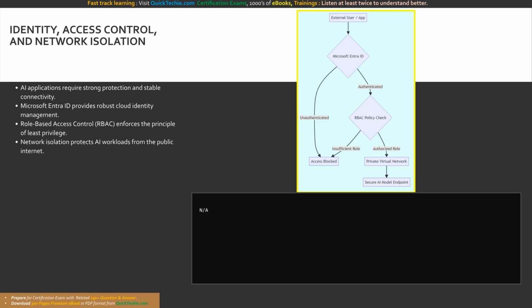At the very heart of this security architecture is Microsoft Entra ID. As an AI developer or solutions architect, you rely on Entra ID to ensure that only the right, explicitly authenticated people and approved software services can interact with your valuable AI resources.